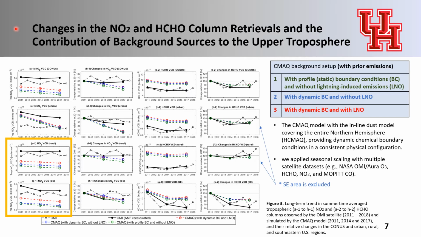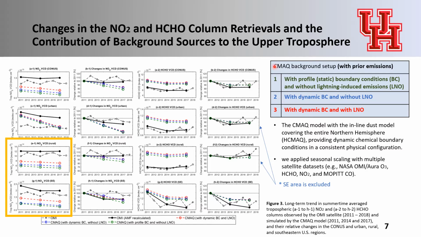Before conducting emission adjustment, we examined changes in NO2 and formaldehyde column retrievals and the contribution of background sources to the upper troposphere. We showed OMI columns with the AMF adjustment, as well as CMAQ output with different background setup over the entire columns, urban, rural regions, and southeastern area. We defined the urban and rural regions based on the U.S. census-based surrogate and the location of power plant.